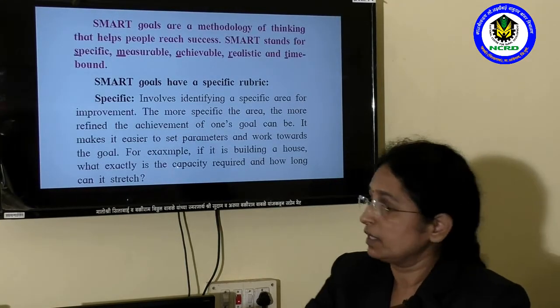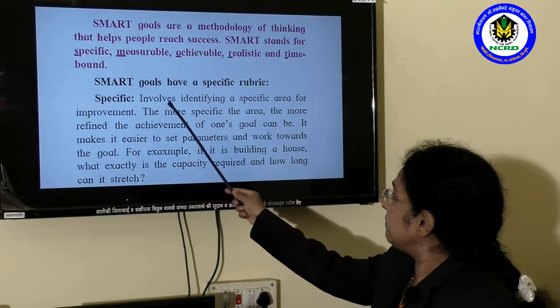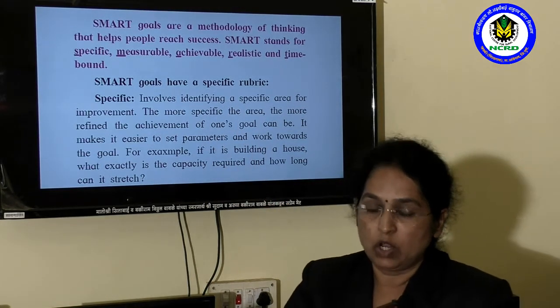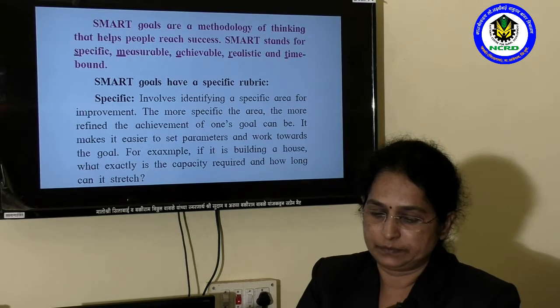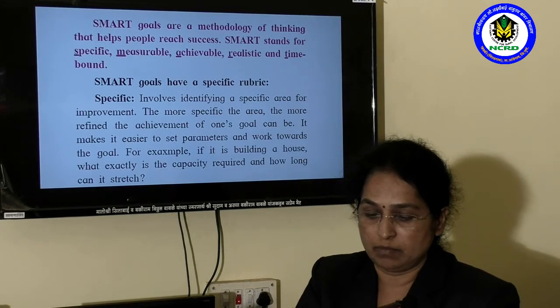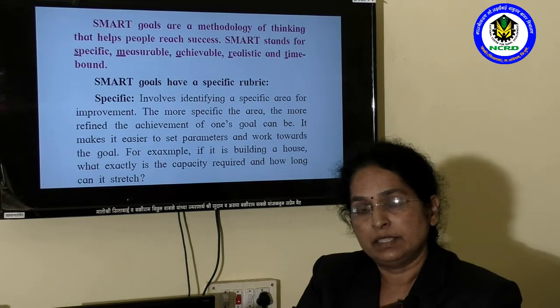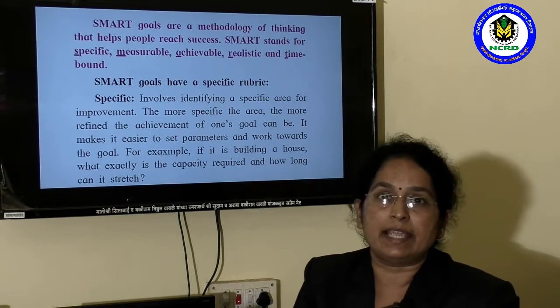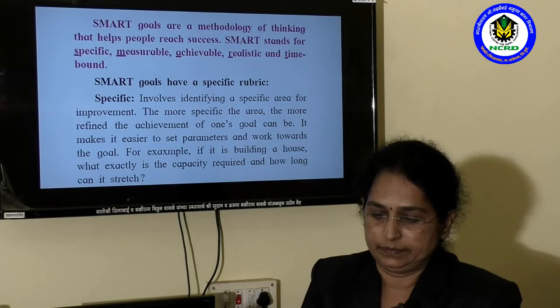Specific involves identifying a specific area for improvement. The more specific the area, the more refined the achievement of one's goal can be. Specific means identifying a specific area for our goal.